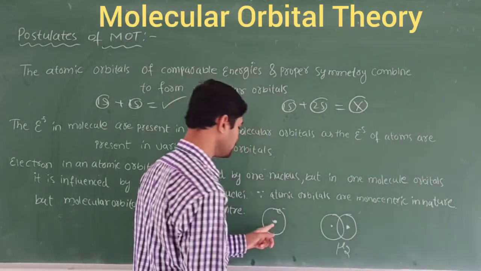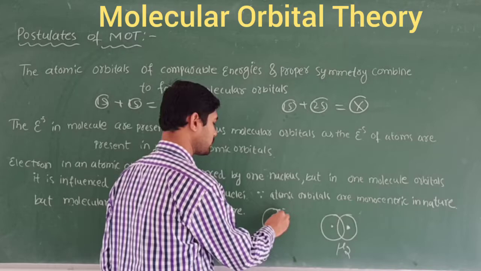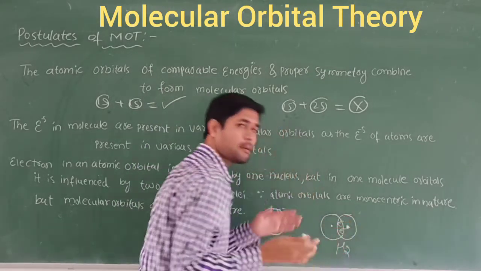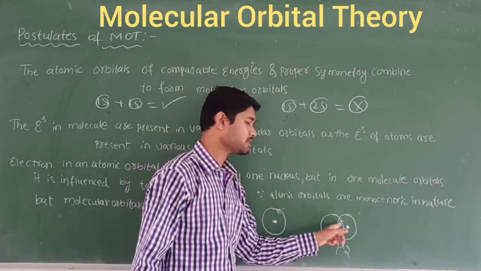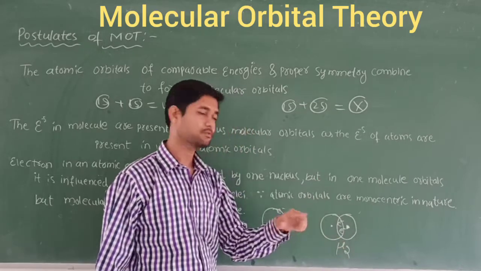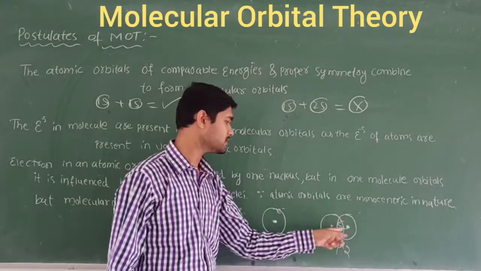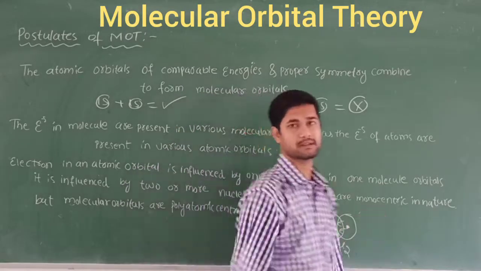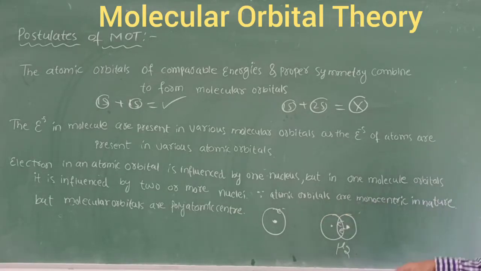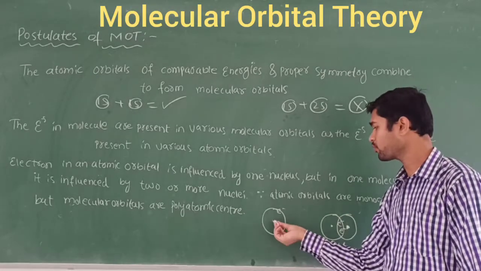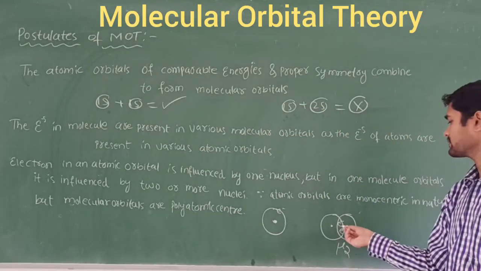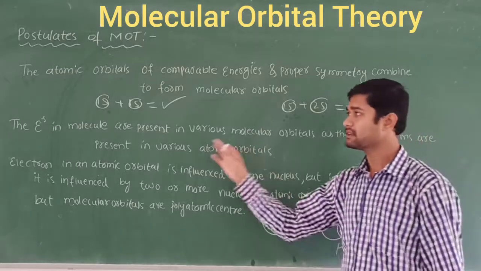Because hydrogen is 1s1, only one electron is there. After combining two hydrogens, two electrons are utilized for the bond formation. This electron is also influenced by this nucleus, and this electron is also influenced by the other nucleus, because these electrons are related to two nuclei. So atomic orbitals are monocentric. What about molecules? Molecular orbitals are polycentric, like this, with two nuclei. So these are the three points.